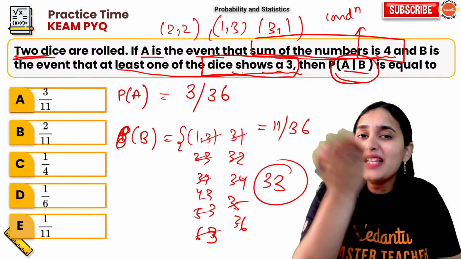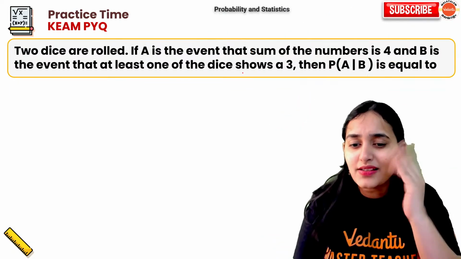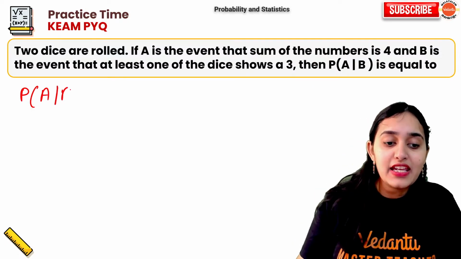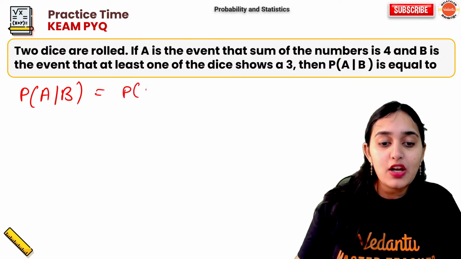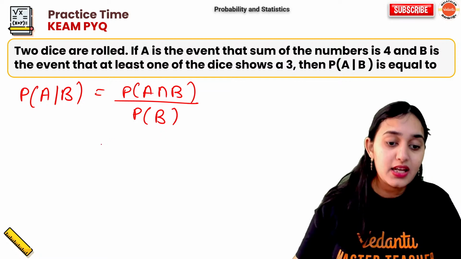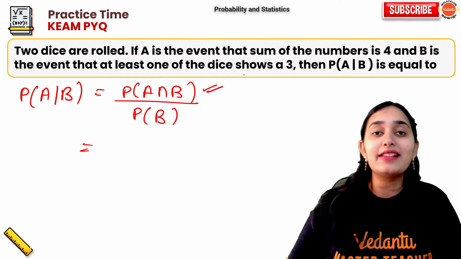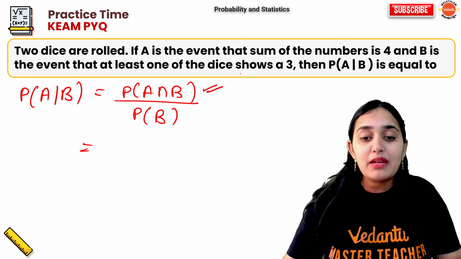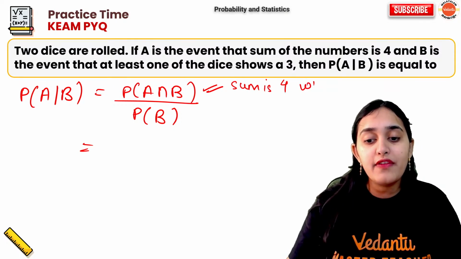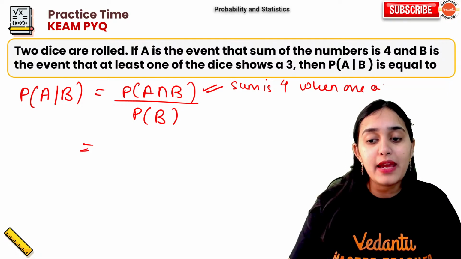What is common between them? Just think what is common between them. See, probability of A given B is probability of A intersection B upon probability of B. What is probability of A intersection B? A intersection B means that the sum is 4 when one of them is 3.